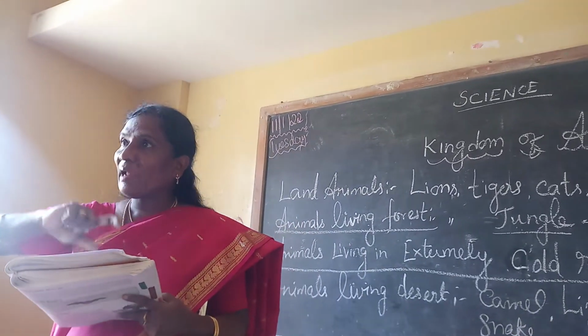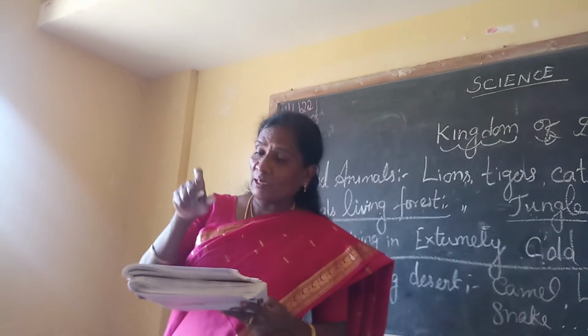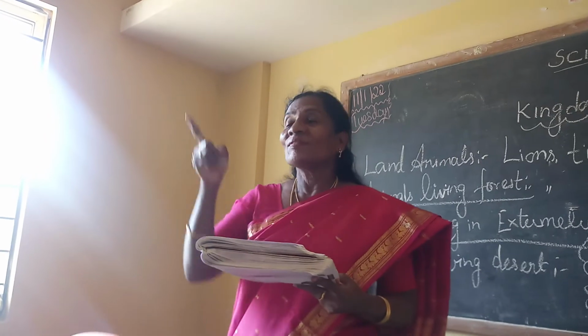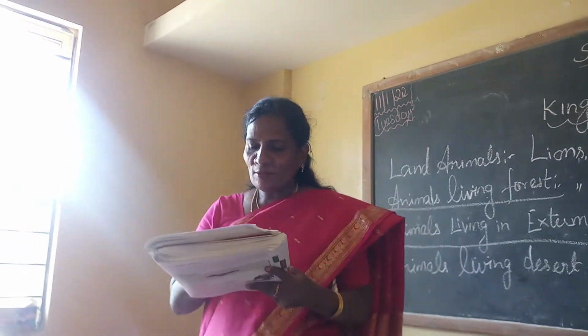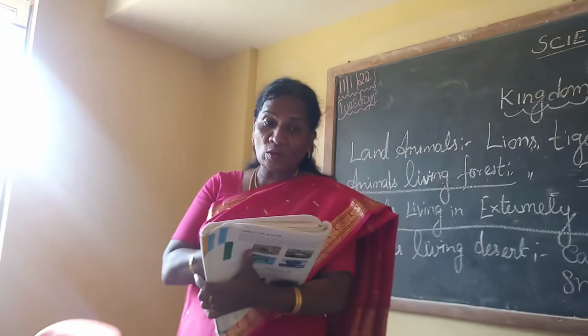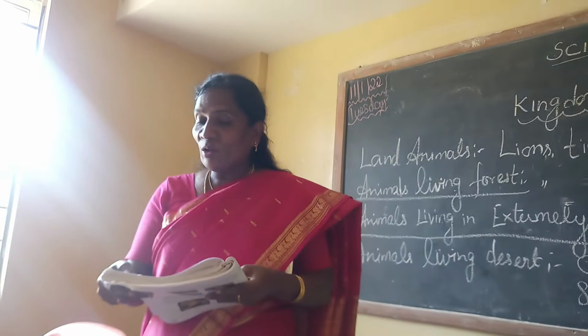Animals that live both in water and on land. Anyone else? Sea lion. Frog. Very good, that is what I want. Frog, salamander and all live in water and also on land.